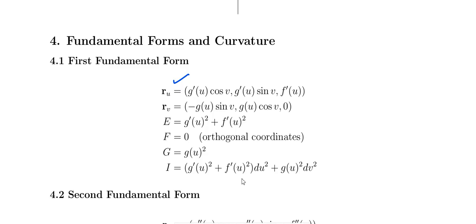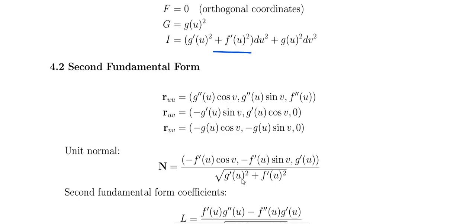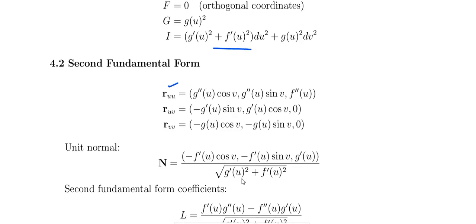The fundamental forms and curvature. What is r_u, r_v? From this how to construct the E, F, G, and I equals this form. This is the first fundamental form. We already saw that as a result. For the second fundamental form we need r_uu, r_uv, r_vv.